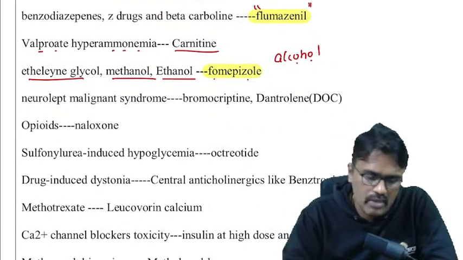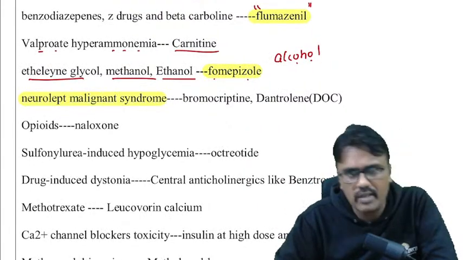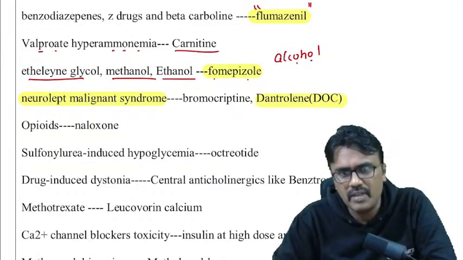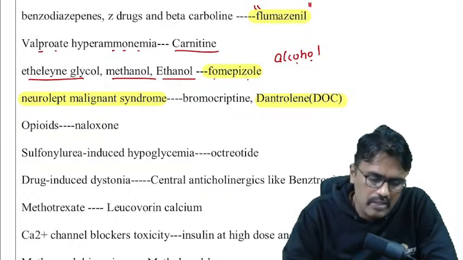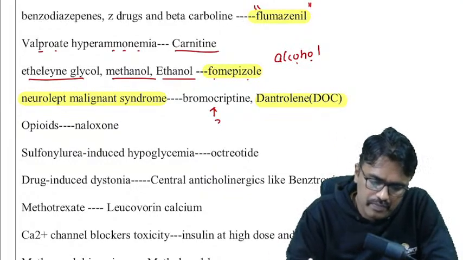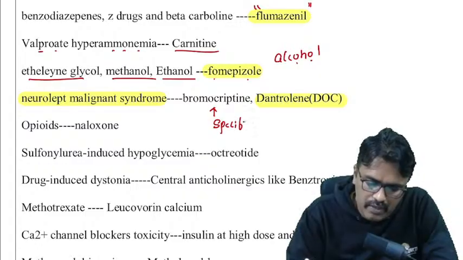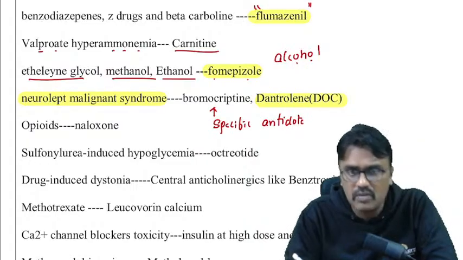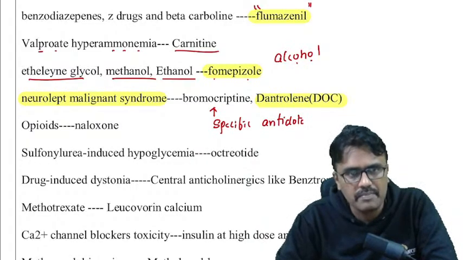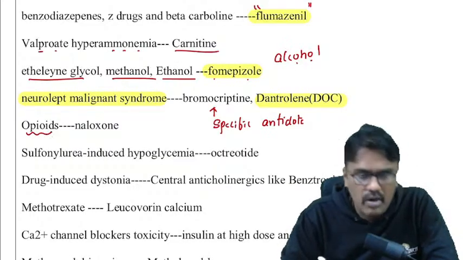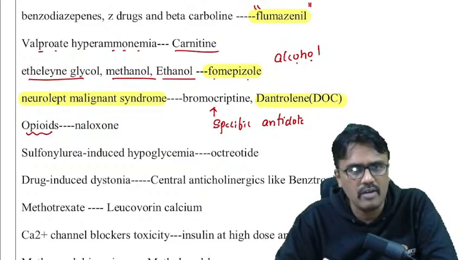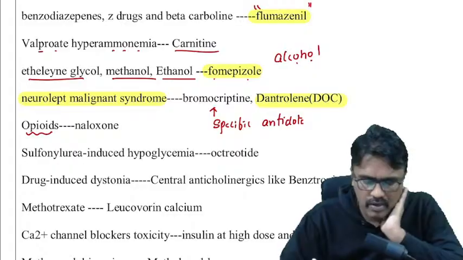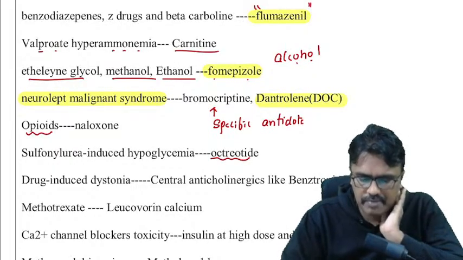Neuroleptic malignant syndrome, guys, this is one of the commonly asked questions in your exam. The drug of choice is dantrolene. And if they ask you for the specific antidote, then your answer should be bromocriptine. Otherwise, if they ask you drug of choice, it is dantrolene. For opioids such as morphine or any opioid, the drug of choice is naloxone. Sulfonylurea-induced hypoglycemia, it is octreotide.